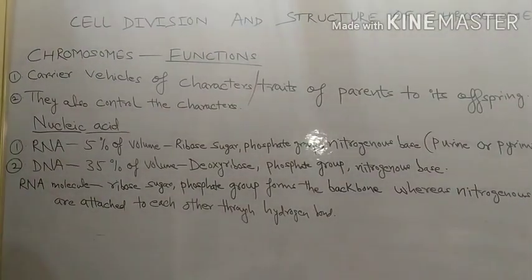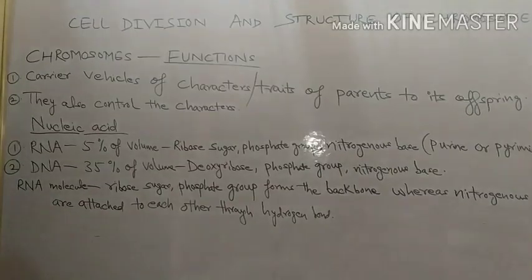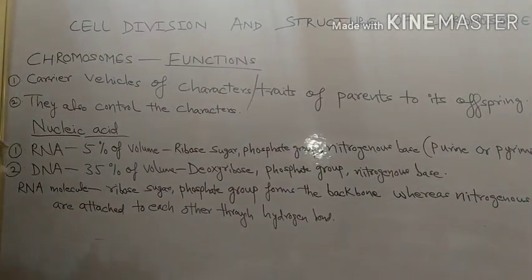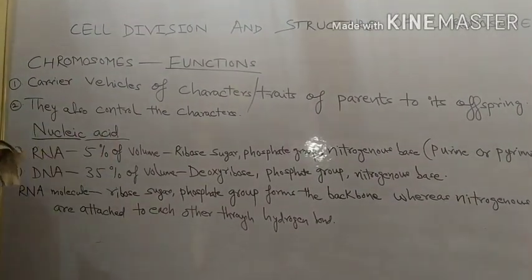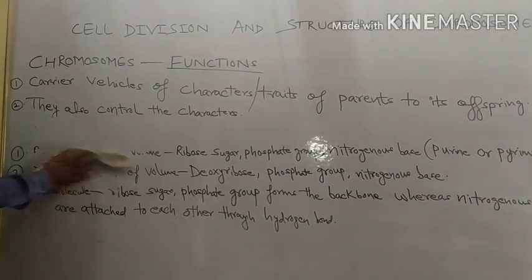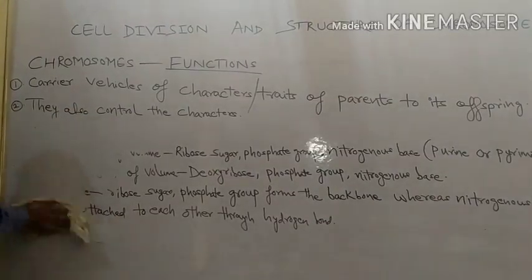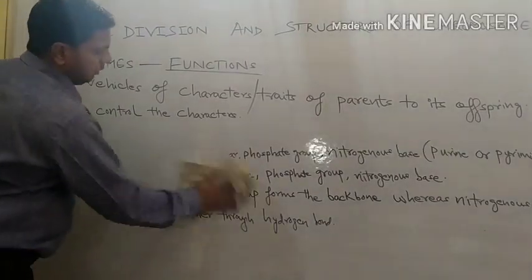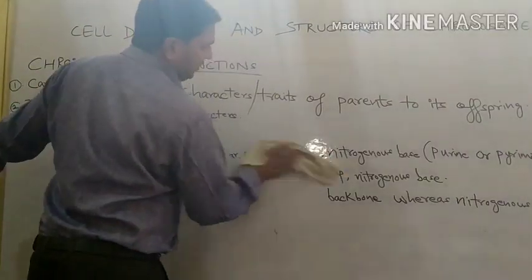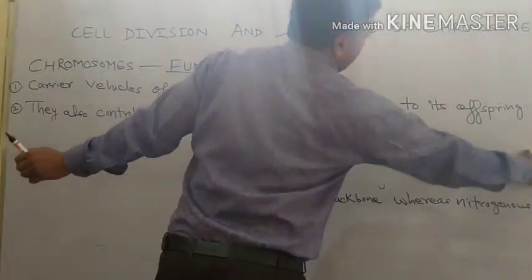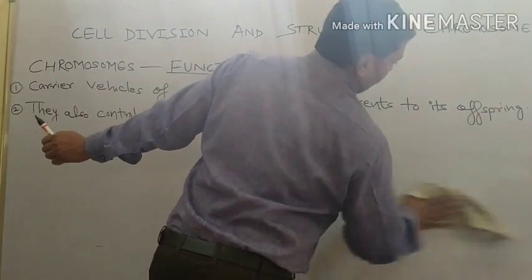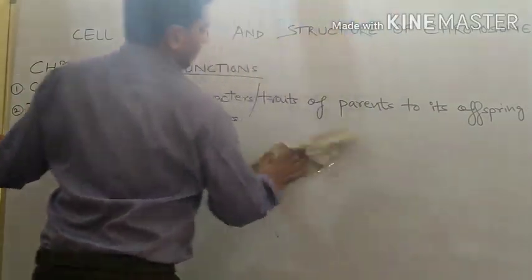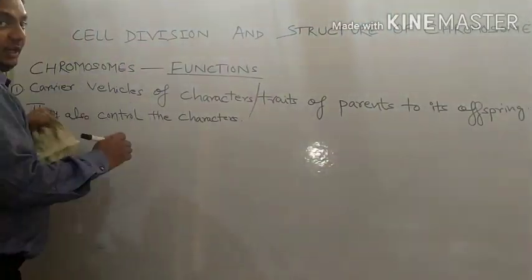See, there are two types of nitrogenous base. One nitrogenous base is called purine. It includes adenine and guanine. So nitrogenous bases are of two types.